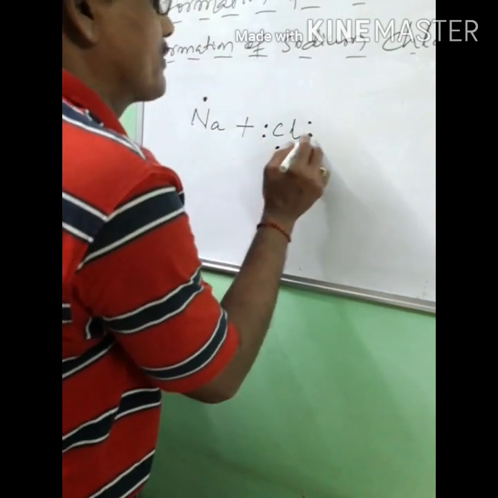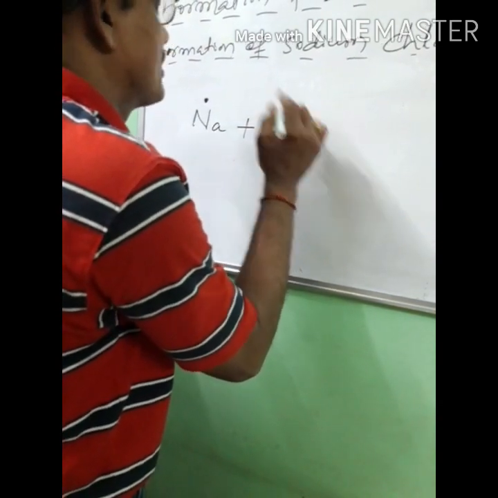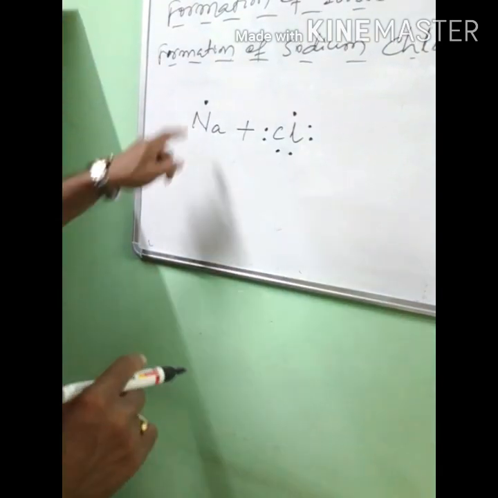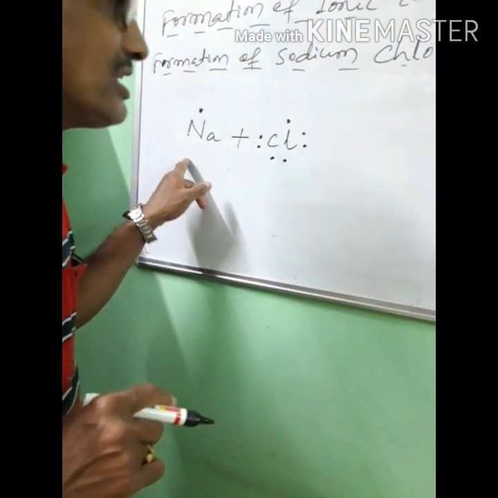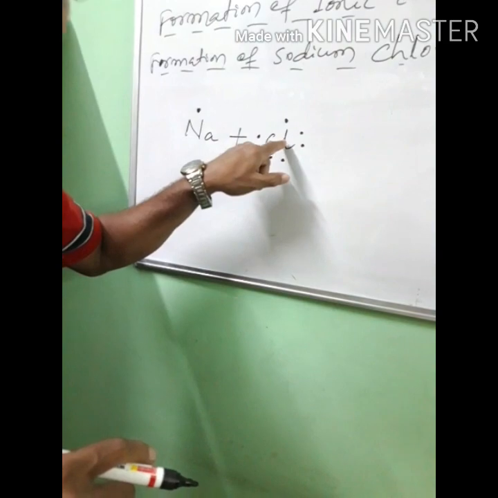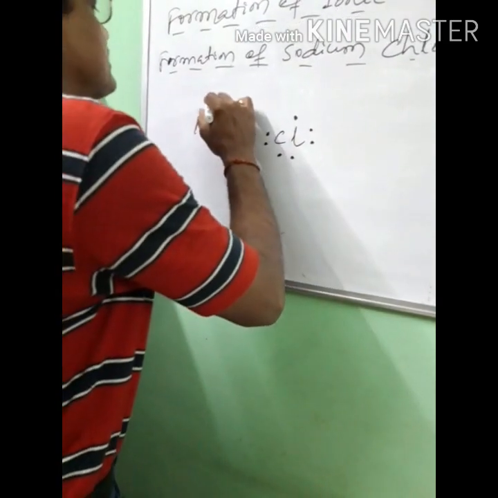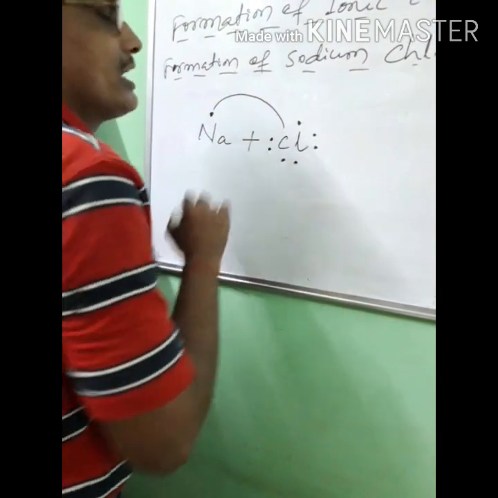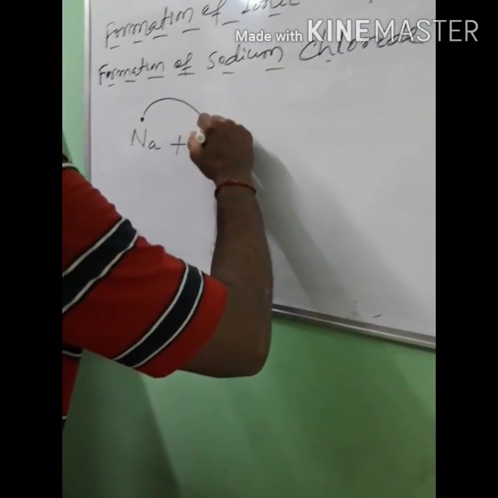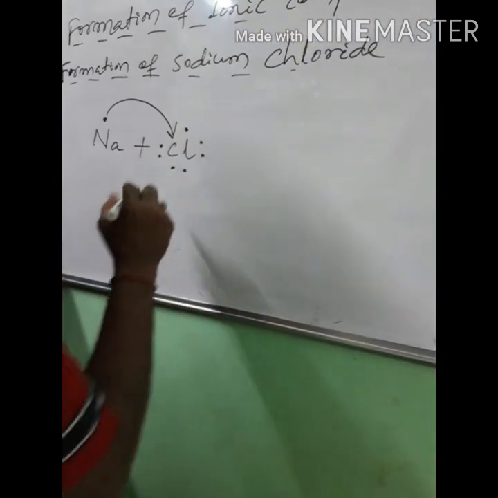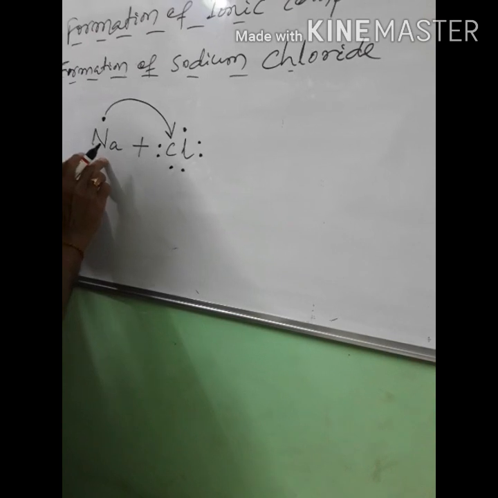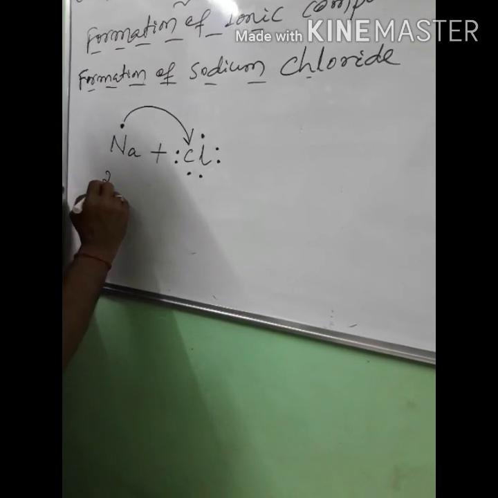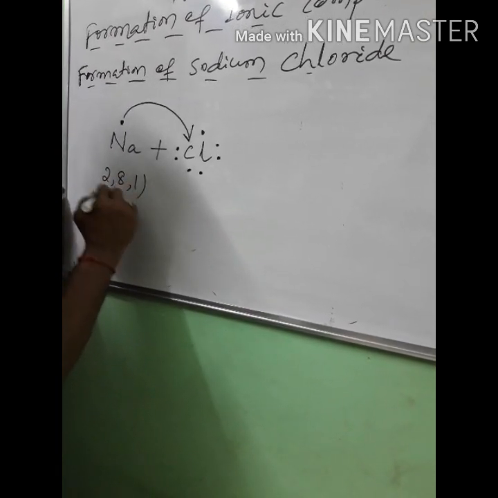So let us write. Okay, 1, 2, 3, 4, 5, 6, here 7. So the sodium atom will donate what? 1 electron to chlorine. Just write it like this. Okay, clear? So let us write, yes, an arrow. So here the electronic configuration of sodium is what? 2, 8, 1. Clear?